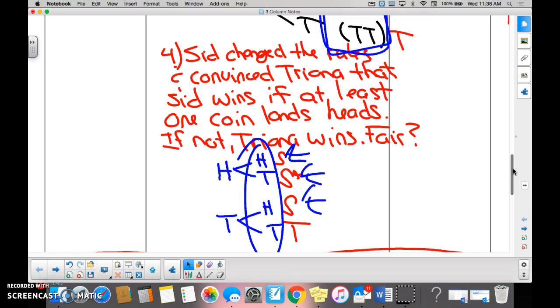Wording makes a difference, but before you even get to the wording, you have to understand what you need to solve the problem. In this case, we needed the outcomes. We needed the sample space. Yes, no? Yes.